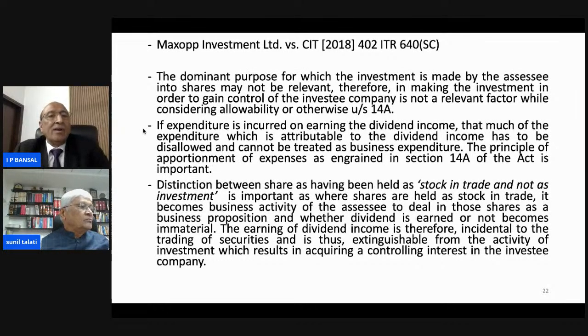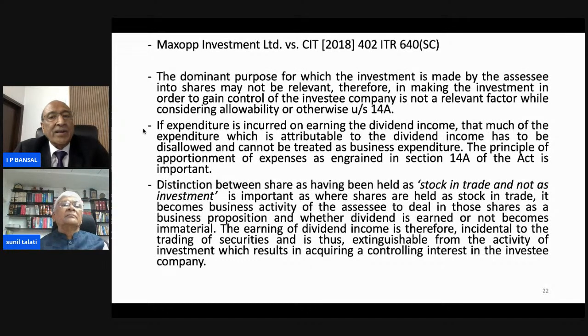This is important. Distinction between shares held as stock in trade and not as investment is important. Where shares are held as stock in trade, it becomes business activity of the assessee to deal in those shares as a business proposition, and whether dividend is earned or not becomes immaterial. So this is very important pronouncement of Honorable Supreme Court.